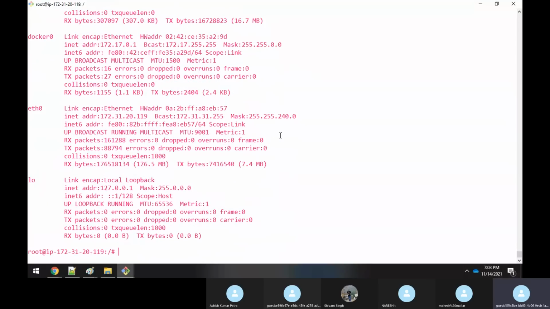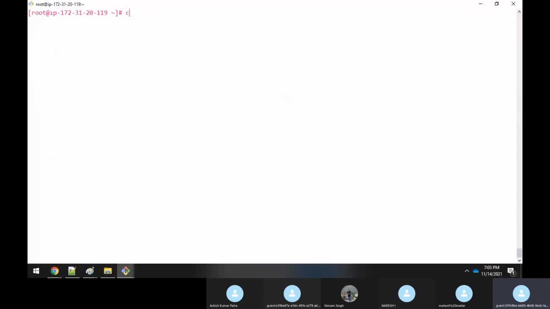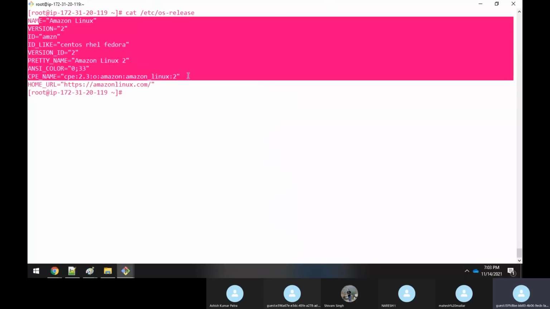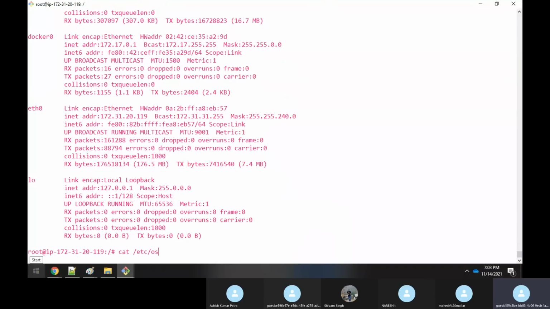You can only differentiate whether you are inside the container with the help of a command. Suppose here, if I want to check what our operating system is, I can say cat /etc/os-release. Here it would show that my base machine is Amazon Linux. But if I execute cat /etc/os-release in the container, it will show Ubuntu.